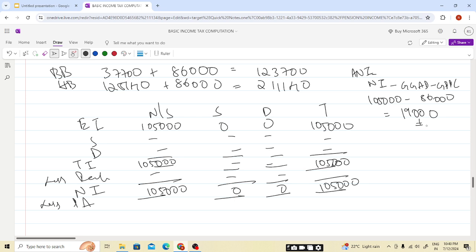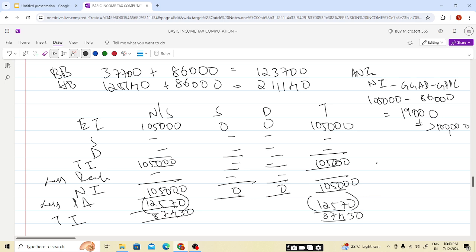This is not greater than 100,000, so the full PA of 12,570 will be available. So our taxable income will be 87,430.